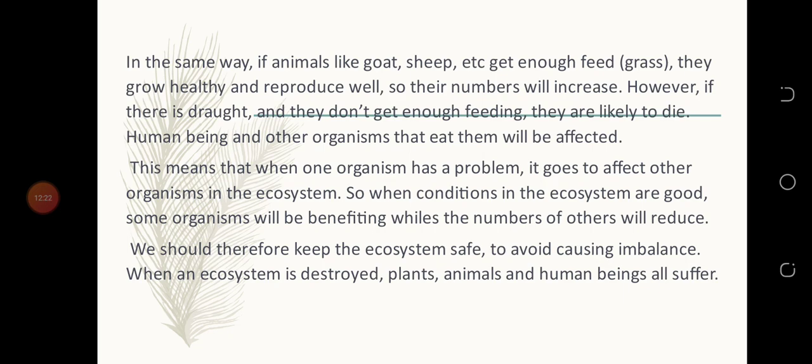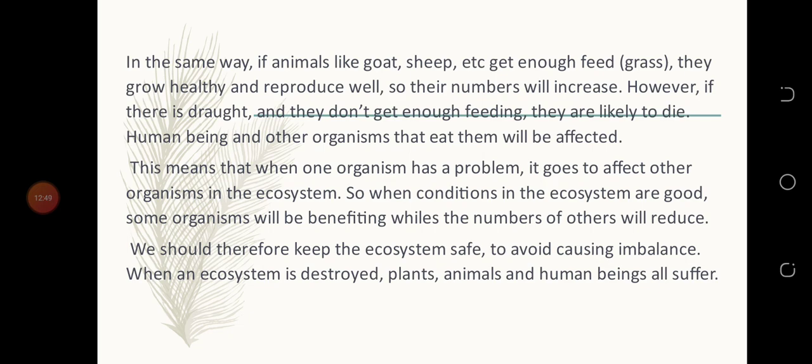This means that when one organism has a problem, it affects other organisms in the ecosystem. So if there's a problem with one organism, it affects another organism in the ecosystem. So when conditions in the ecosystem are good, some organisms will benefit whilst the numbers of others will reduce.